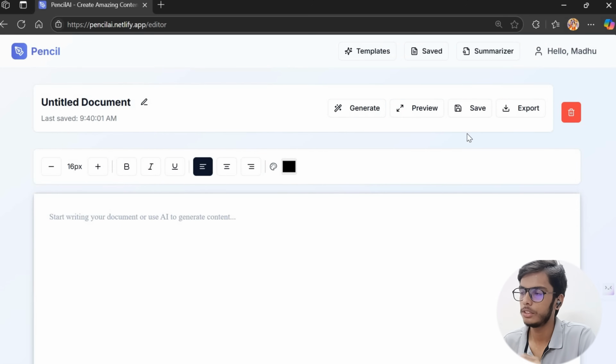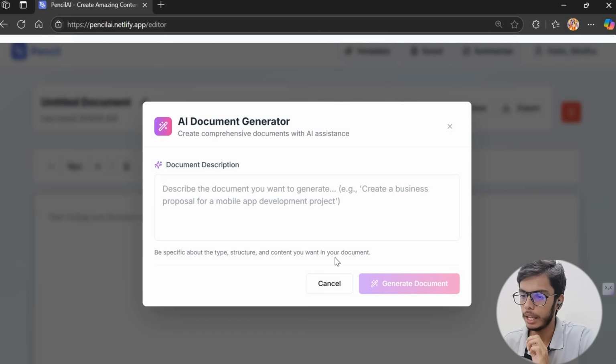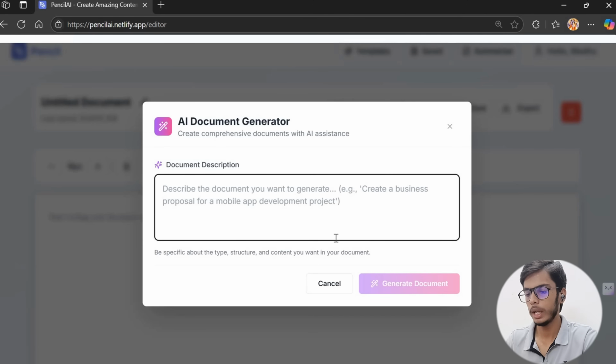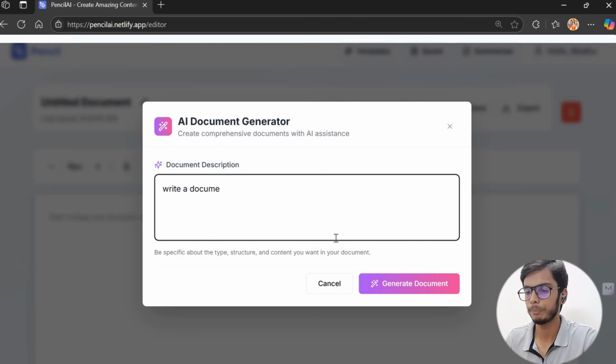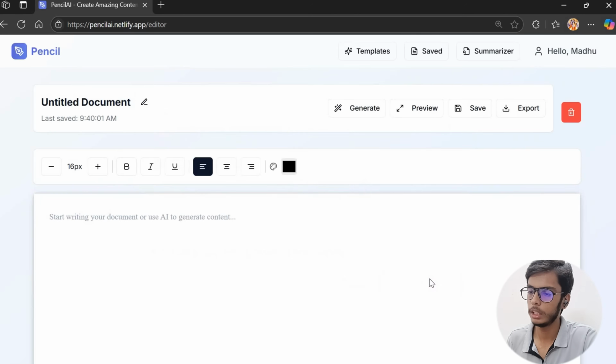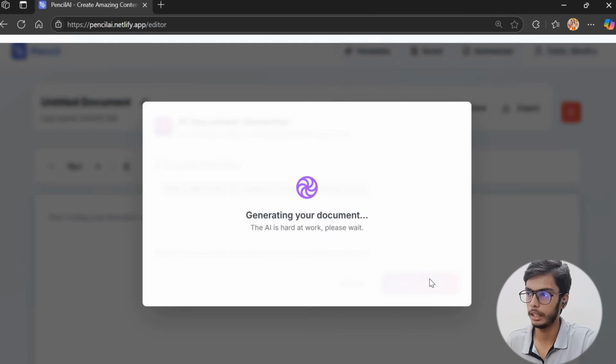This editor feature is powered by AI. The AI is the Gemini AI model, which can generate the document completely for you. And this is what the editor AI component looks like. When you try to write a document on, suppose, quantum computing and its future, and when you click on generate document, this application takes time to communicate with the AI and bring all of your document in a structured markdown manner.